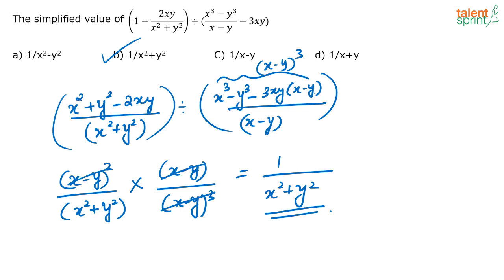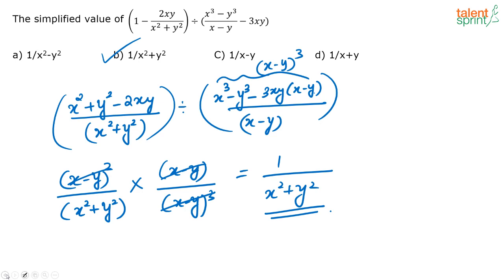Hope it is clear. I just took the denominator common by taking the LCM, and then what we did was this is divided by here. So if you have to make it multiplied by, you will have to take the reciprocal of this fraction. I took that and multiplied, got the answer. The answer is option B. Okay, yeah. I think with that the questions are over.